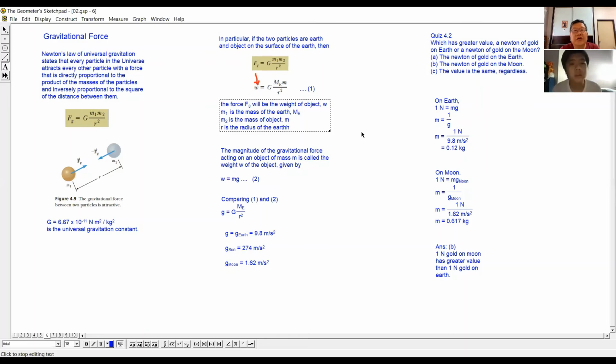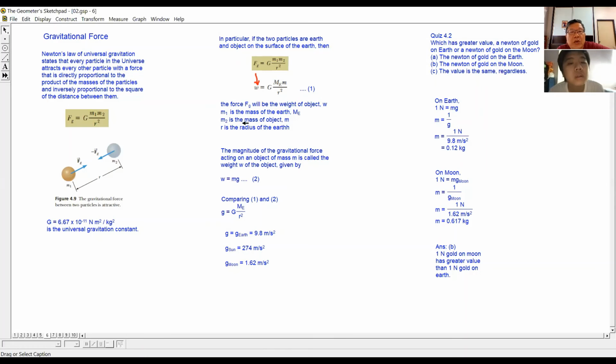Okay, right. So I read through here one more time. If you think you have any doubt, you ask me, right? So the force now will be the weight of the object W. The M1 here, at the top, becomes the mass of the Earth.